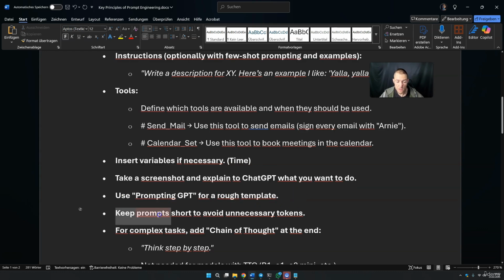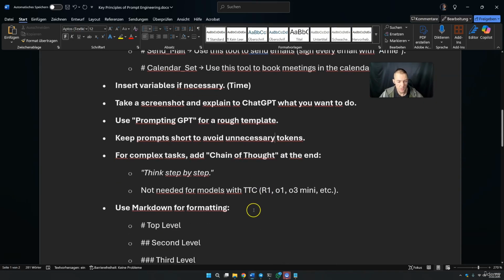You should absolutely keep your prompt short to avoid unnecessary tokens. Your system prompt will always get sent to OpenAI or to the system. And if this thing is enormously long, you will have a lot of tokens, and a lot of tokens are expensive over time. For complex tasks, you can eventually add the chain of thought at the end, so you can simply type in think step by step or something similar.